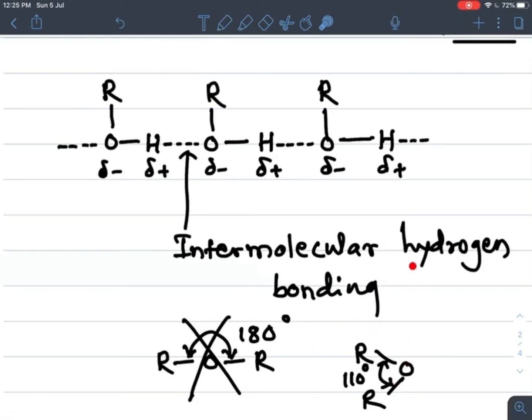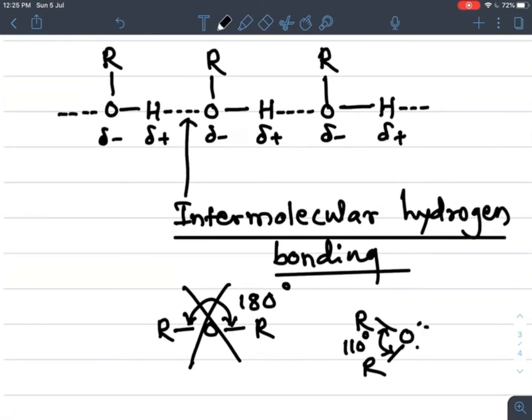But in the case of alcohol, this is one molecule of alcohol, second alcohol, third alcohol, and they are bonded with each other by intermolecular hydrogen bonding. So intermolecular hydrogen bonding is present in alcohol but absent in ethers, and that's why ethers have a lower boiling point than alcohol.